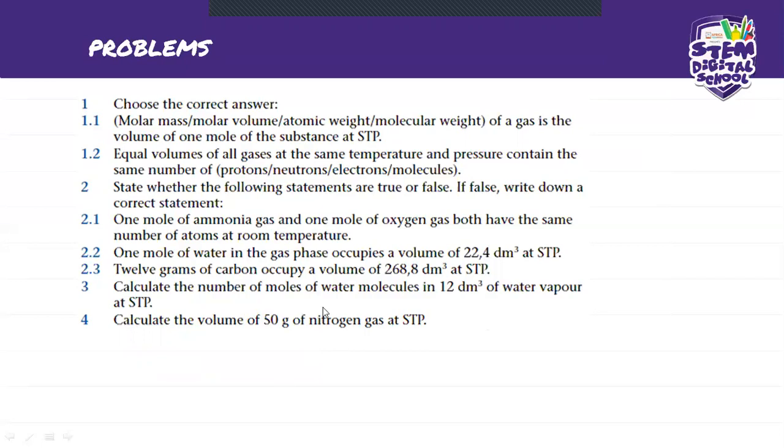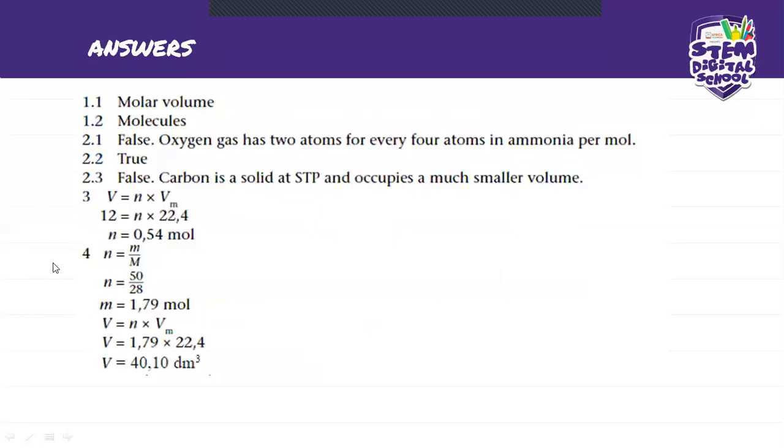And after that, once you have the number of moles, then you can go back to your STP formula, which is this that we got. Okay, so it's going to be N is equals to m over M. It's going to be 50 divided by 28. 28 is the molar mass of nitrogen gas, which is N2.